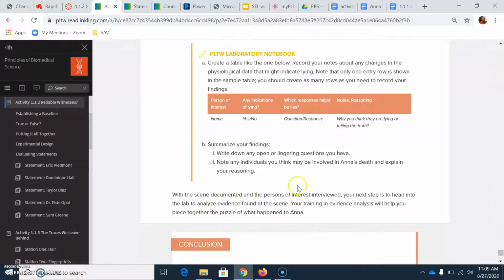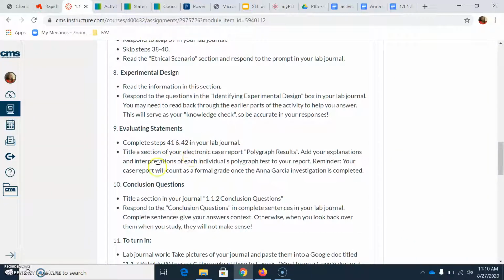With the scene documented and the persons of interest interviewed, your next step is to head into the lab to analyze the evidence found at the scene. Your training evidence analysis will help you piece together the puzzle of what happened to Anna. So remember, in this section we're dealing with the witnesses, and then the next section after this we'll deal with actual evidence. So this is what you're supposed to do. That's all of step 9 with the evaluating statements.